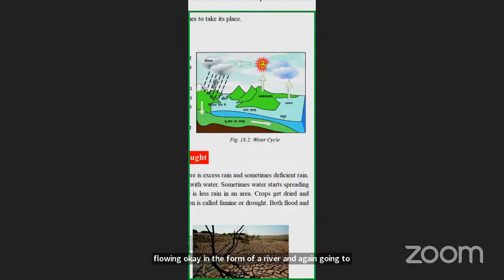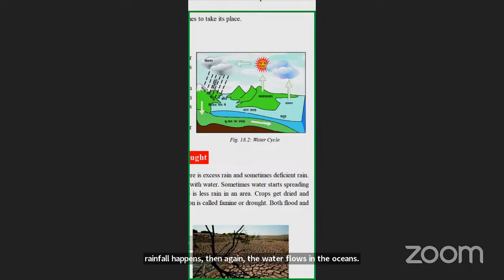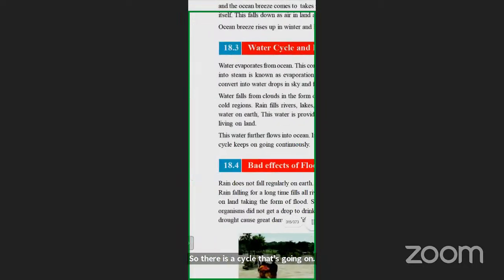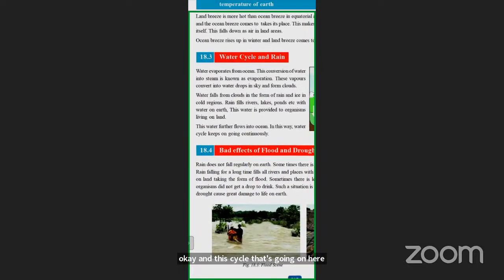Then from the ocean again the water is evaporating, forming the cloud. Then it becomes heavy, the rainfall happens, and again the water flows into the ocean. So there is a cycle going on, and this cycle is known as the water cycle.